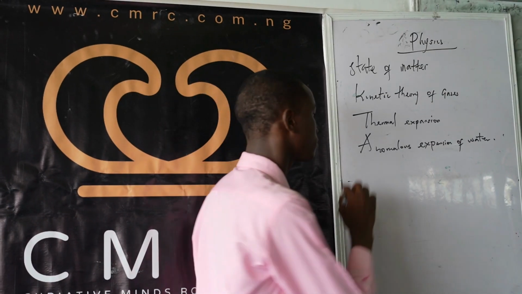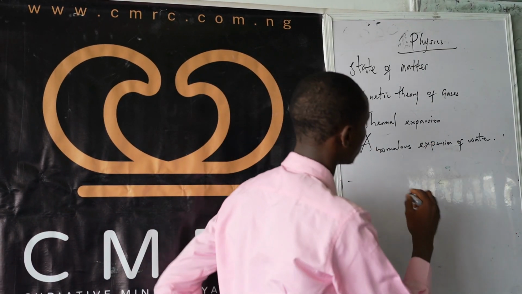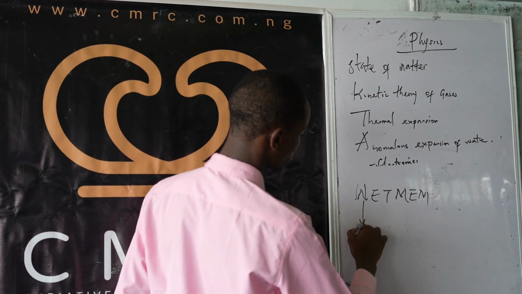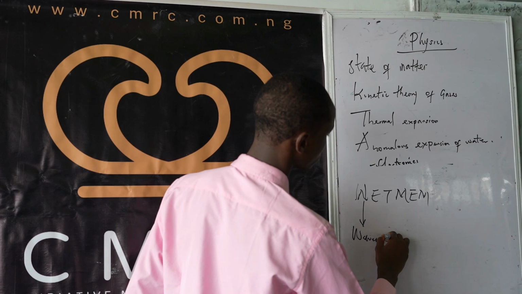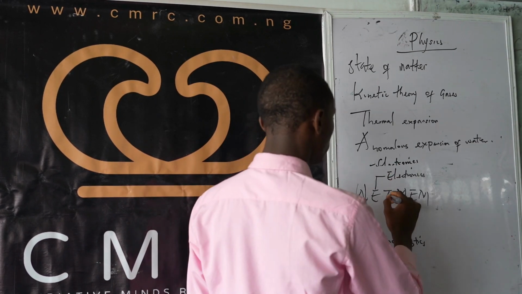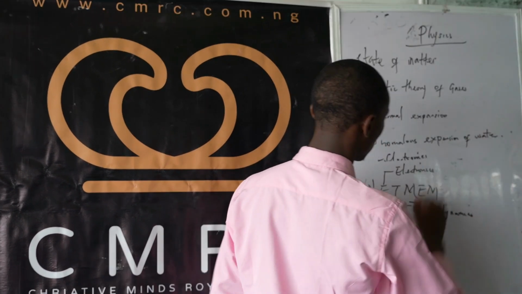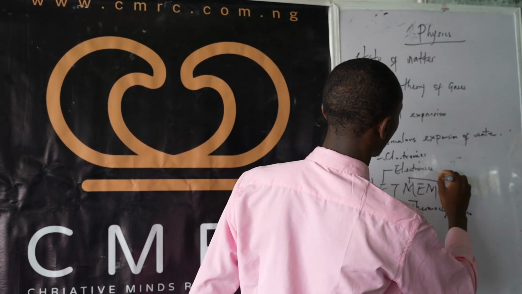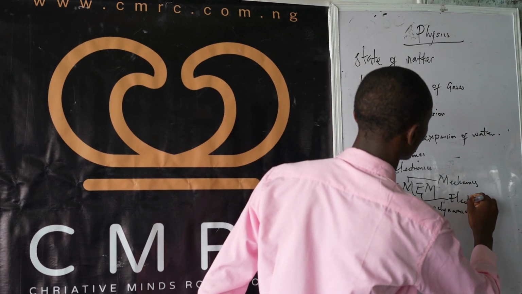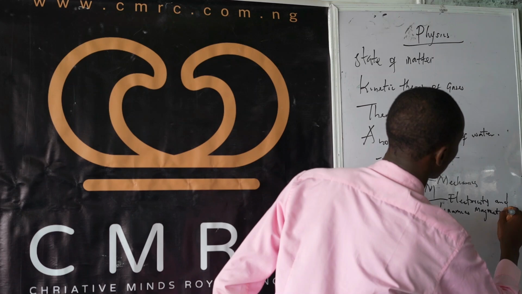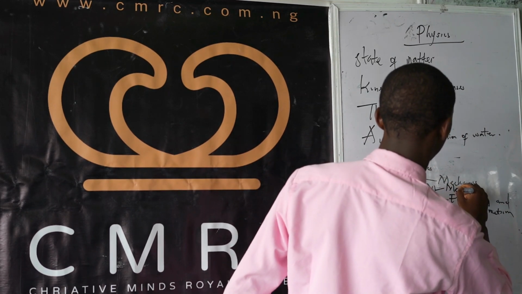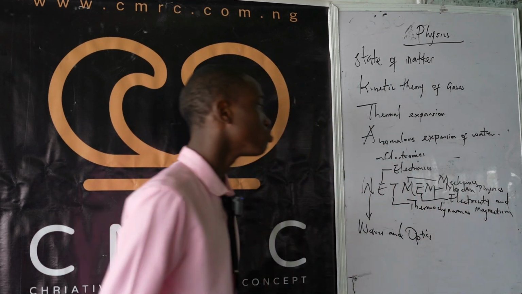The first bonus is that I structured an acronym that says WETMEM. The first letter, W, is waves and optics. The second letter, E, is electronics. The third letter is thermodynamics. The fourth is mechanics. The fifth is electricity and magnetism. And the last one is modern physics.